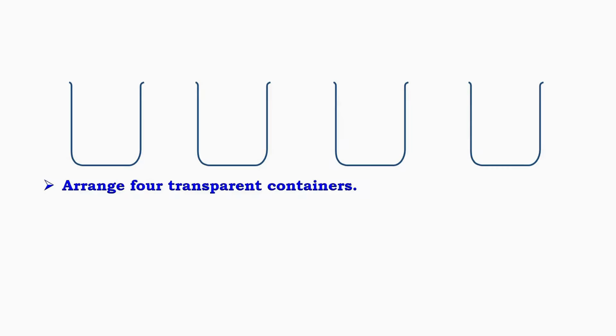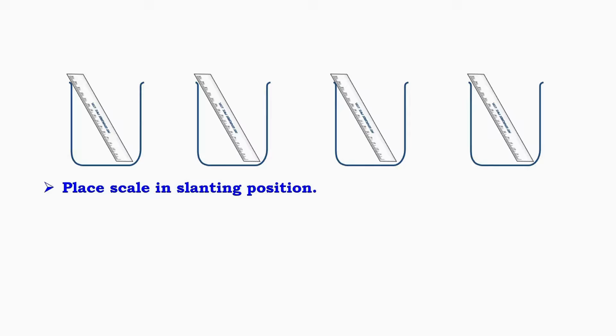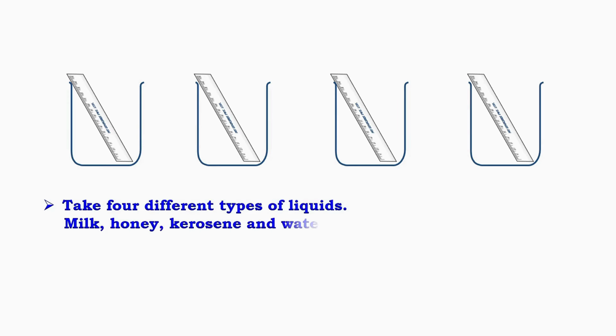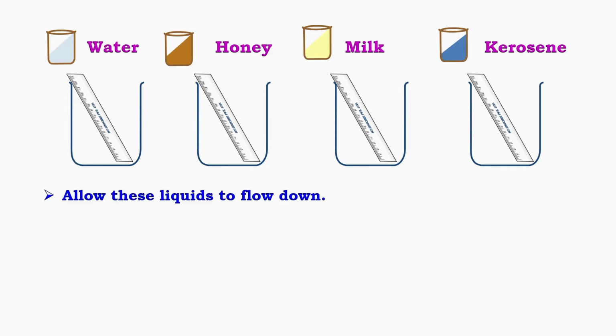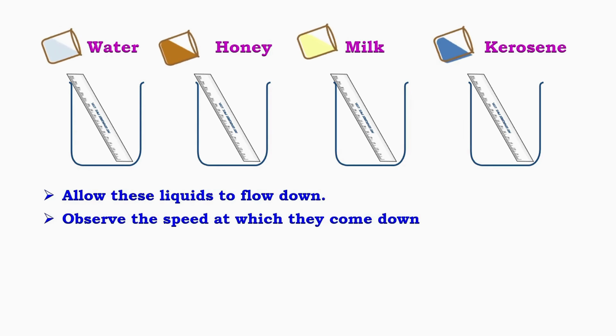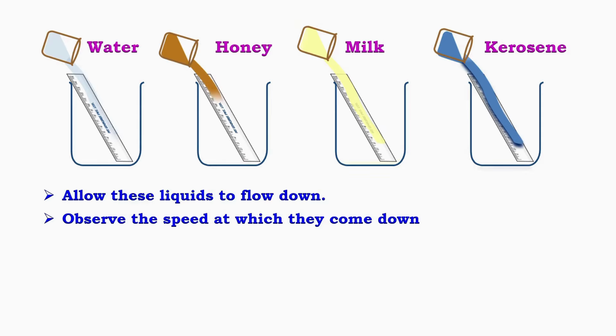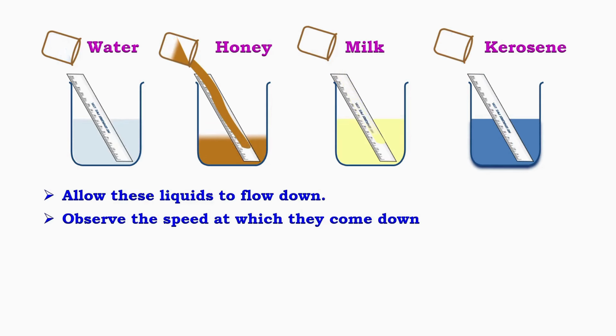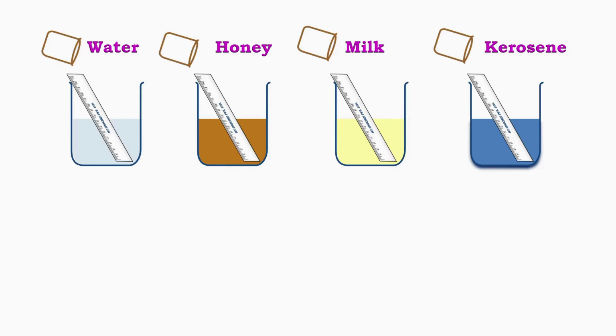Viscosity in liquids. To understand how different liquids flow, first arrange 4 transparent containers in a row. Next, place a scale in a slanting position inside each container so that the liquids can flow down easily. Now take 4 different liquids, water, milk, honey, and kerosene, and allow them to flow down the slanting scale. Carefully observe the speed at which each liquid comes down. You will notice that kerosene comes down first, followed by water, then milk, and honey comes down last. This shows that different liquids flow at different speeds.